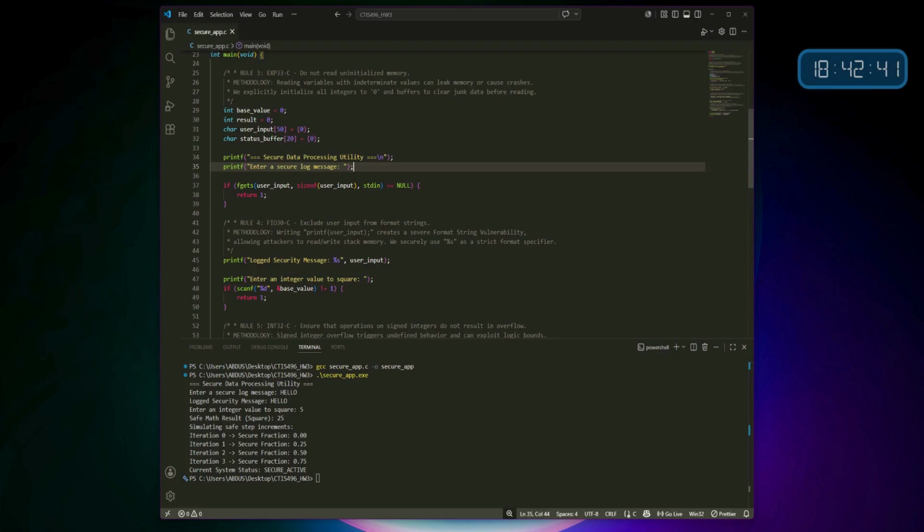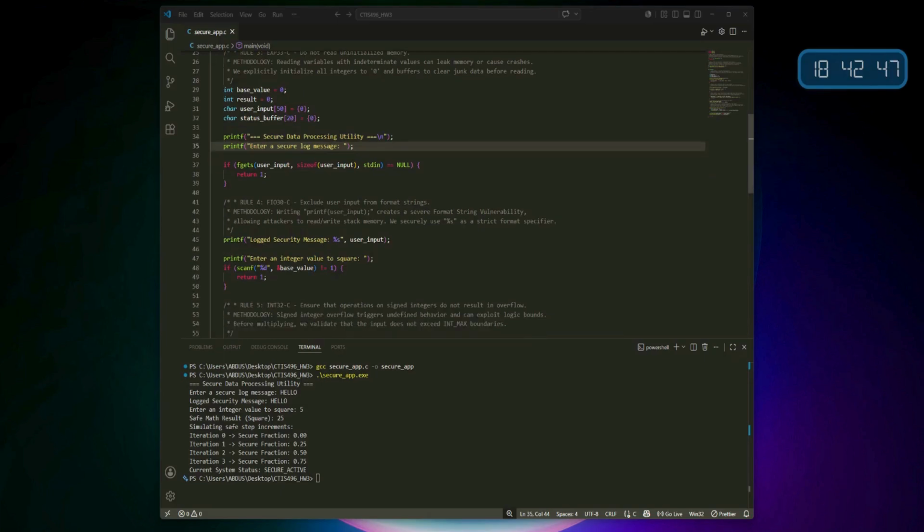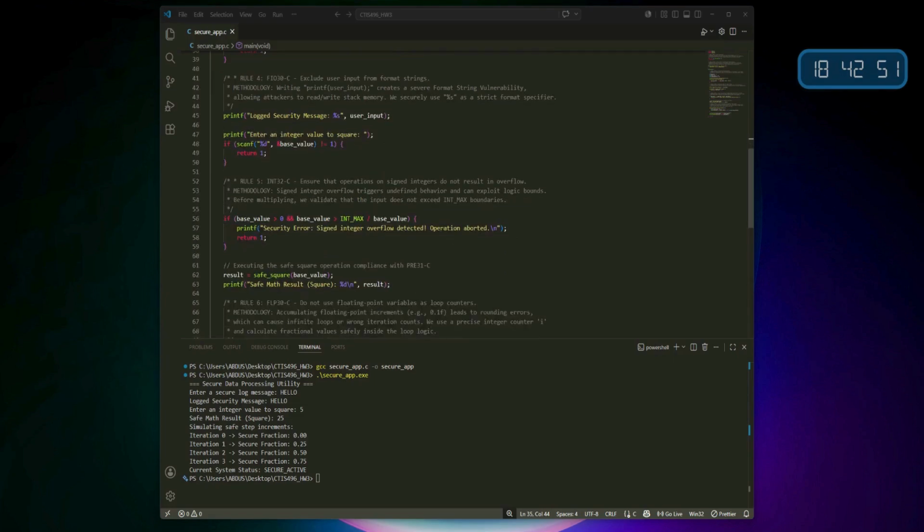All references being used should be clearly and correctly indicated in the reference part. To satisfy INT32-C, we must ensure that operations on signed integers do not result in an overflow. Before executing the multiplication, I implemented a precondition check against INT_MAX to prevent any critical math exploits.